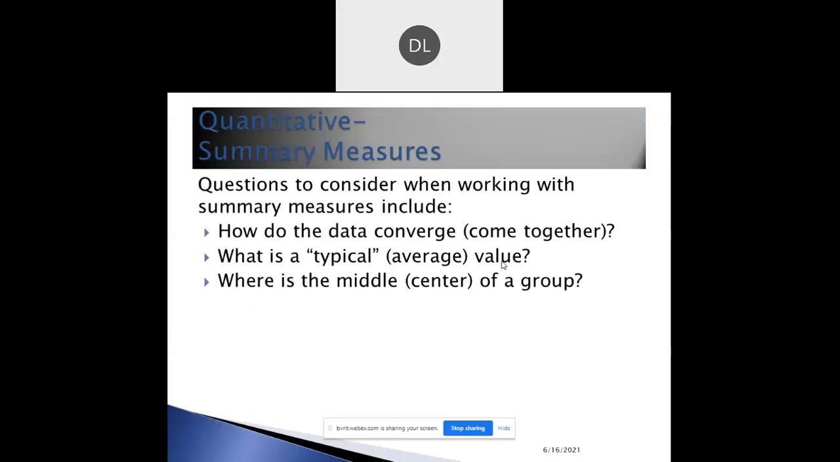Some of the questions are: how does the data cover, and what is the data value? What is the typical value? What is the average value? That is, what is the mean value? What is the median value? And where is the middle center of a group? These are examples of the summary measures.